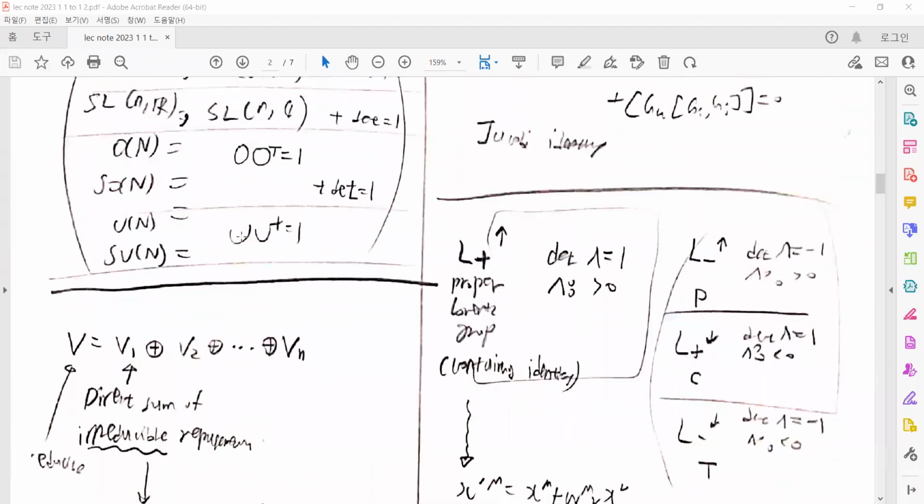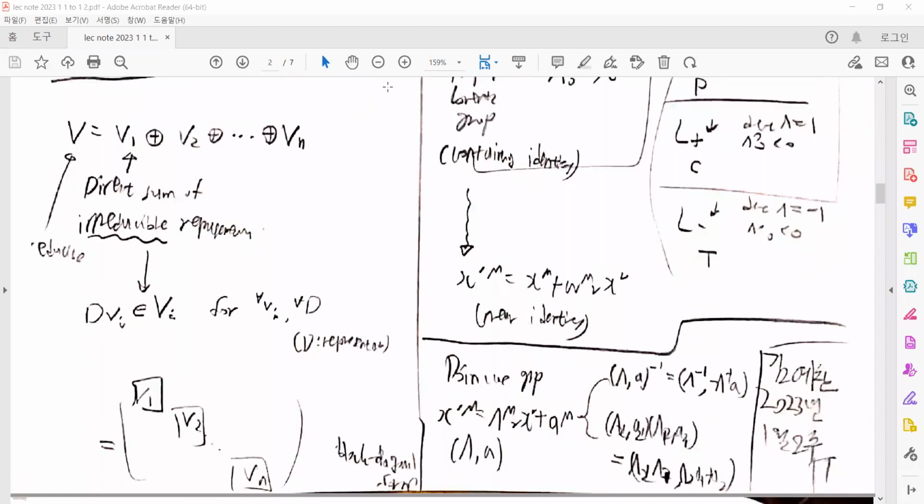We can decompose a group, an algebra, or algebraic structures as a direct sum of irreducible representations. The definition of an irreducible representation is like this: if the group acts on a subspace V_i inside V and maps it into itself, and no smaller subspace has this property, then V_i is called an irreducible representation.